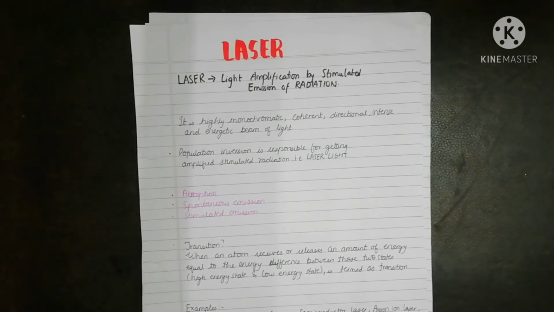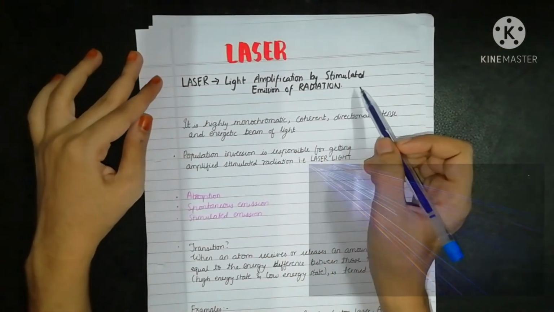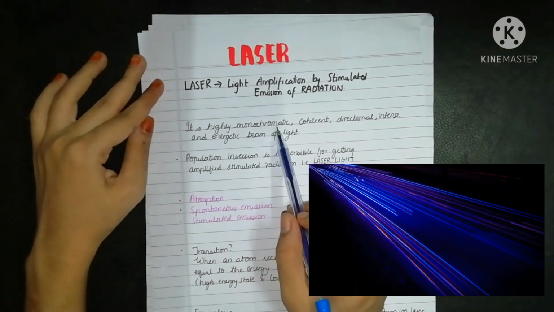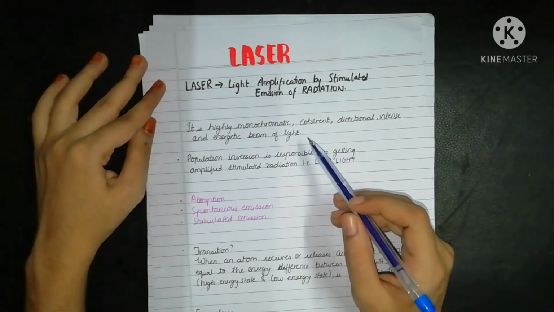And according to that, light is composed of individual particles called photons which possess a discrete amount of energy called quanta. He also predicted that when population inversion occurs, it's possible to get amplified stimulated radiation, that is laser light. And later his predictions were found to be true. So let's study what exactly is laser. Laser stands for light amplification by stimulated emission of radiation. As we all know, it is highly monochromatic, coherent, directional, intense, energetic beam of light.